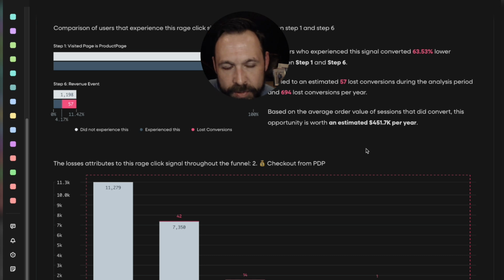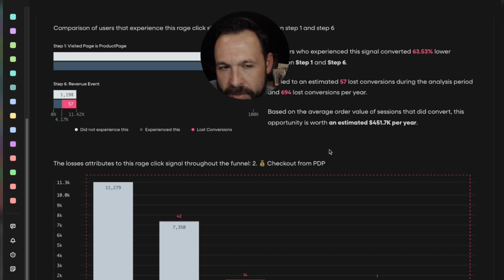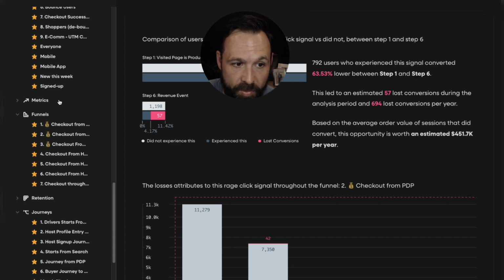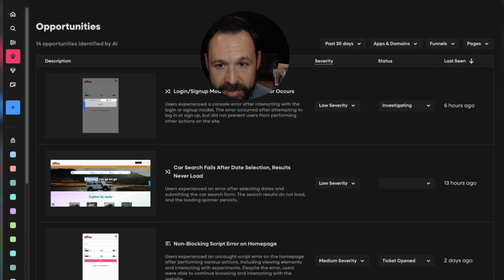But Fullstory thought that we probably could do better. This tells you what's wrong with your user experience, usually more on the systemically wrong side. But what about when you don't actually know that something is going on, and maybe it just started happening? Well, Fullstory with Story AI opportunities is now constantly watching all of your key funnels, where the majority of your traffic is being funneled.